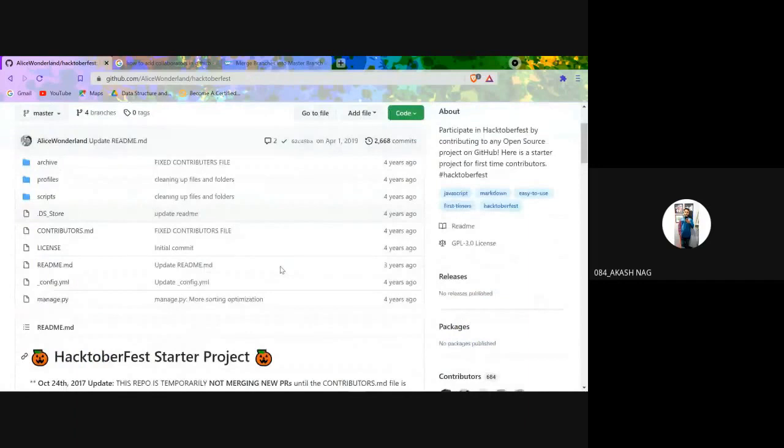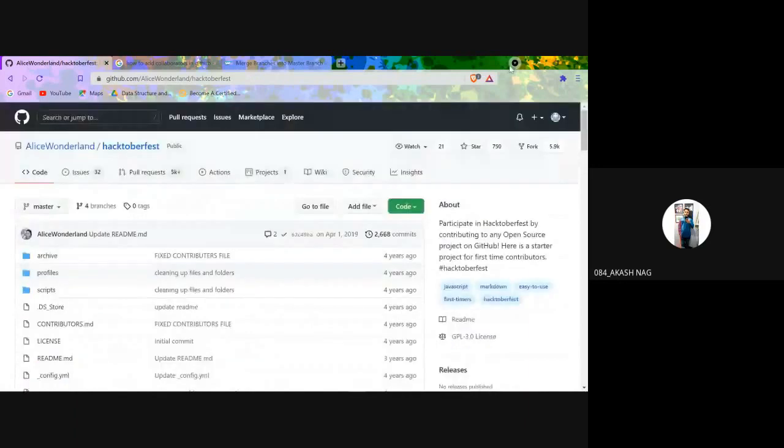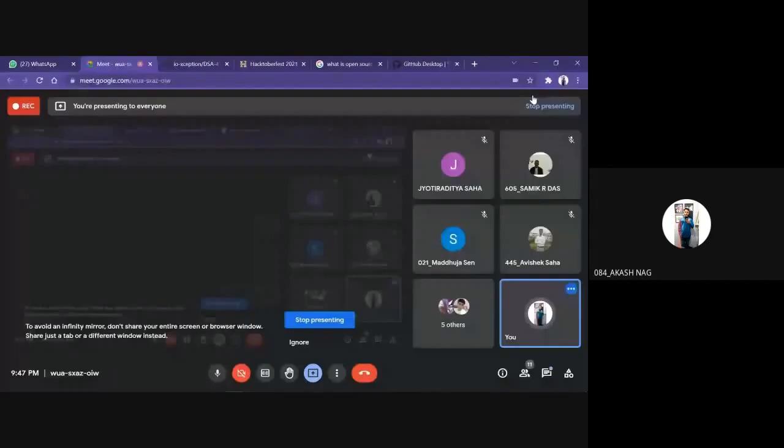Any more doubts on how to contribute to Hacktoberfest? Anyone? Can you repeat the Hacktoberfest part? Only the Hacktoberfest. Yeah. Of course, of course.